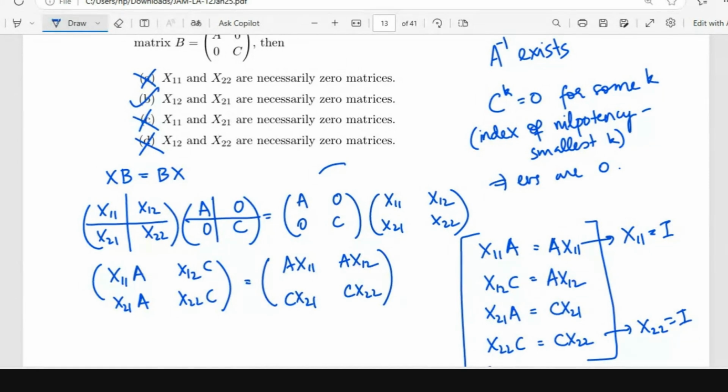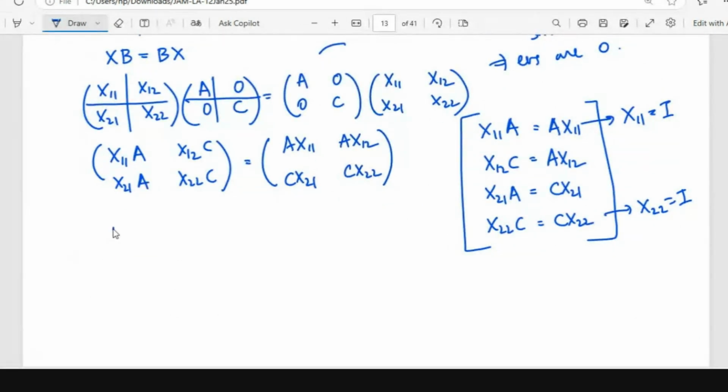It is easy actually. So you can take x12C, right? So I know C is a nilpotent matrix. So I will just multiply this with C power k minus 1, if C power k is 0. So now I have this is equal to 0, right? Because this is x12 C power k, and C power k is 0.